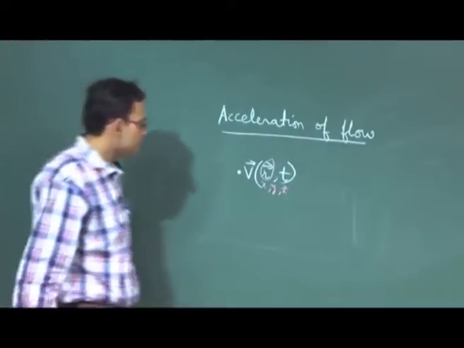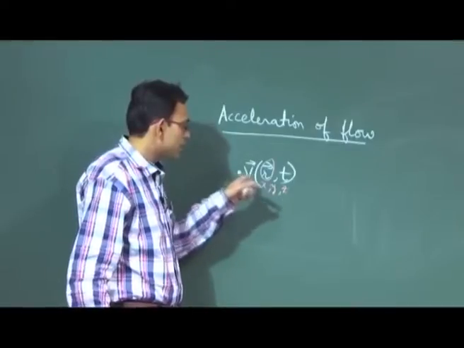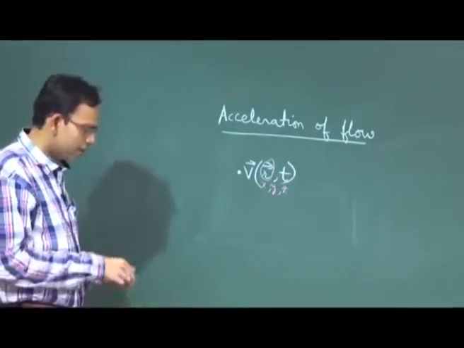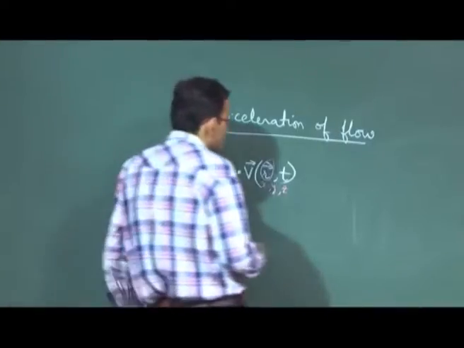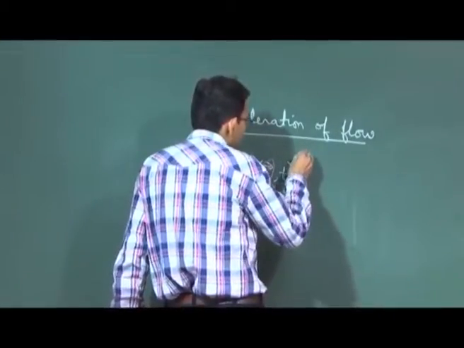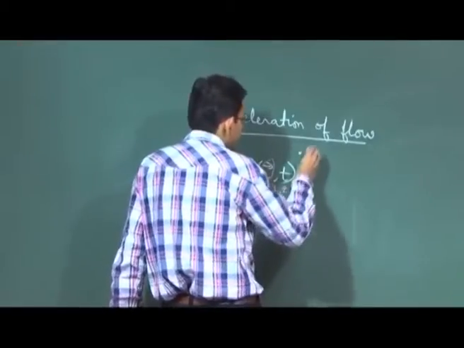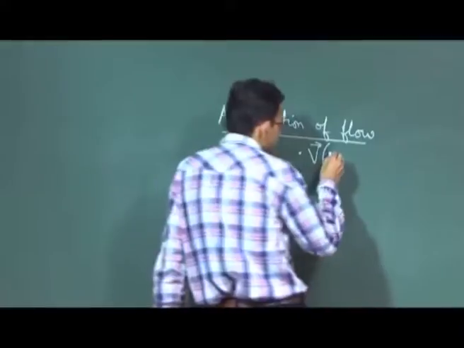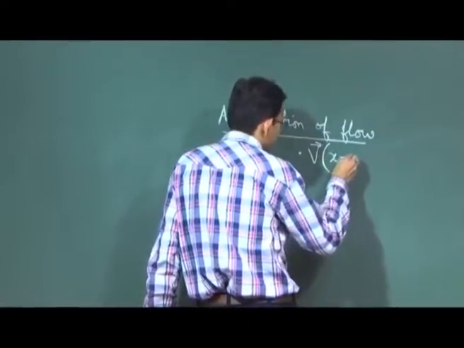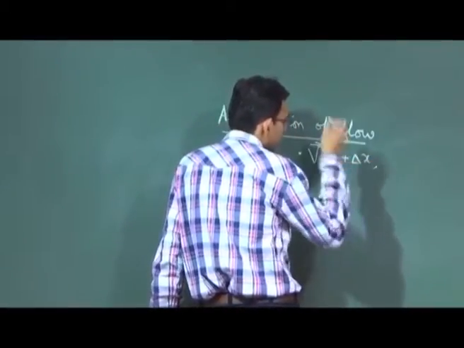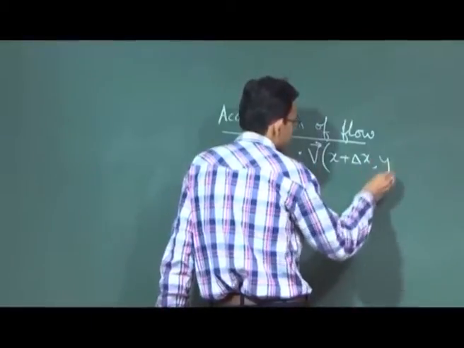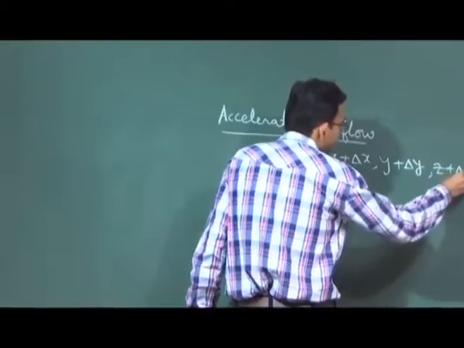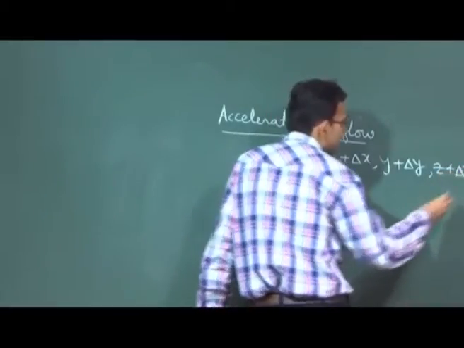So, now this is the velocity of the fluid particle. Now, let us say that the fluid particle in a small time interval comes here and its velocity at this new location becomes a function of the new position, and by this time a time has elapsed.